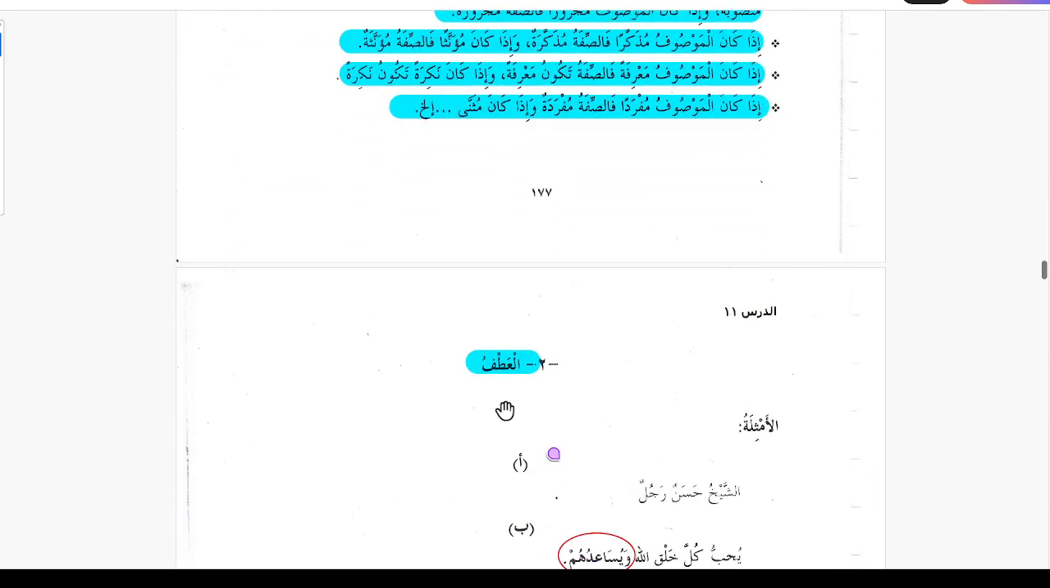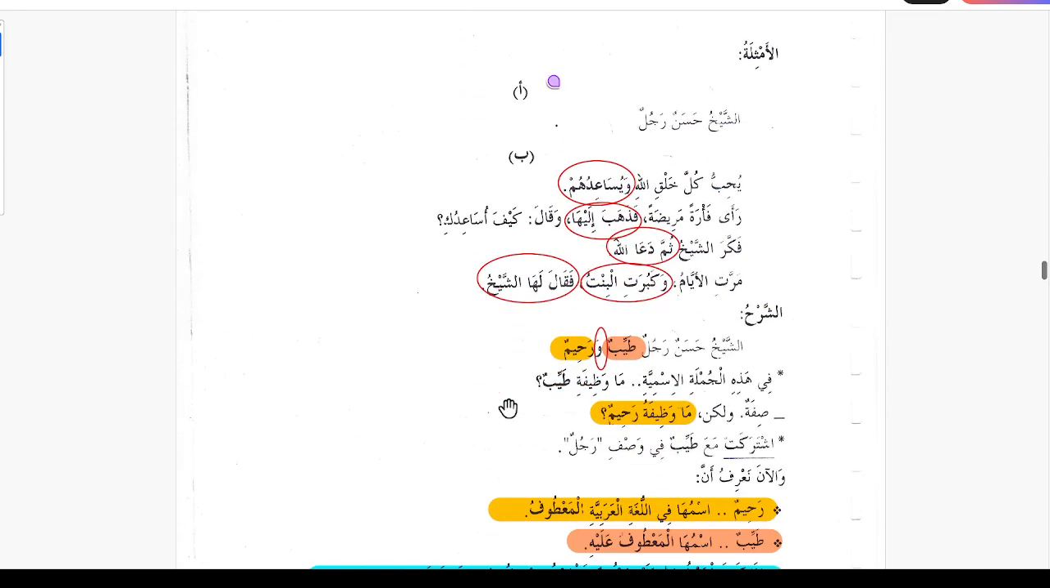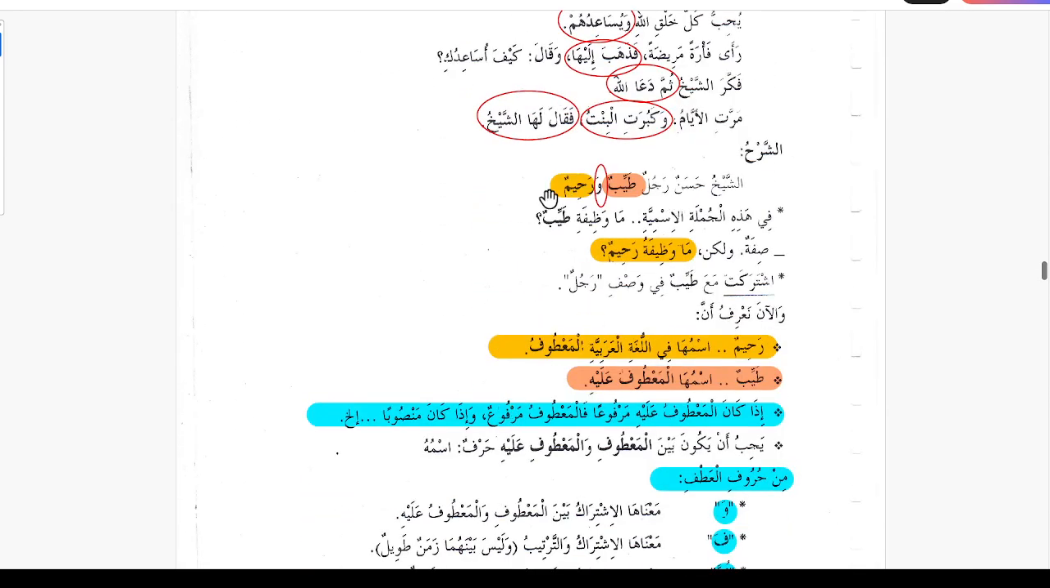And then we studied al-Atfu, the connector. Like in this example, Sheikh Hassan Rajulun Tayyibun wa Rahimun. Sheikh Hassan is a good man and compassionate. So Waw is called Harfu Atfin. Rahimun is called in the Arabic language al-Matuf. So this is the Harfu Atfin, this is Matuf, and this is Matuf alay.